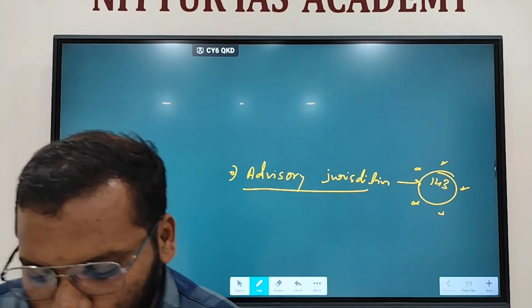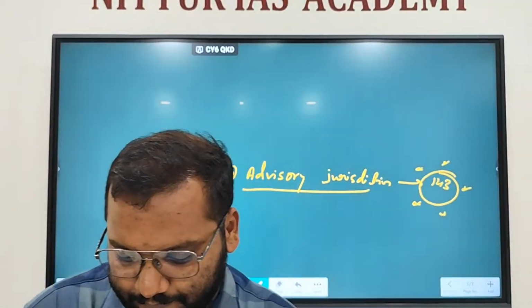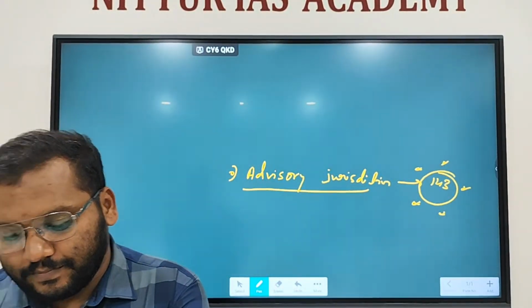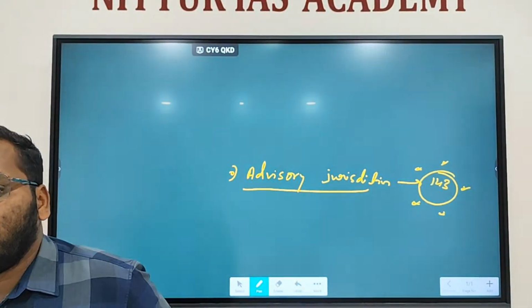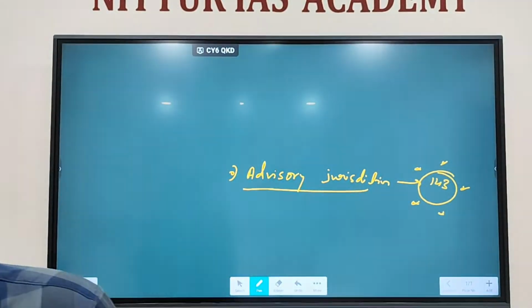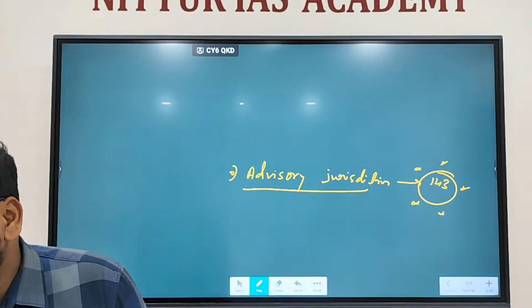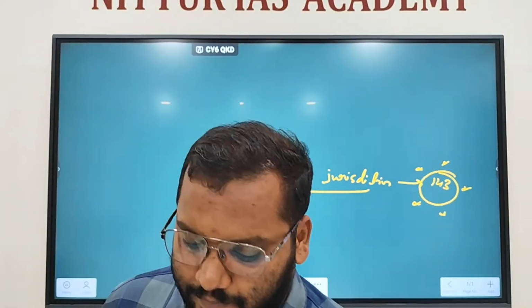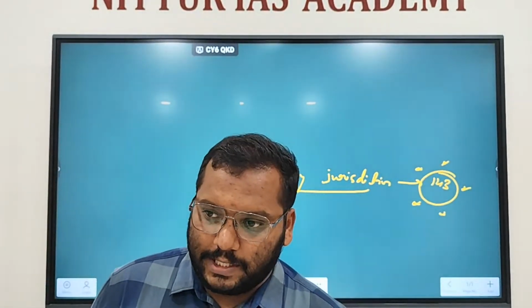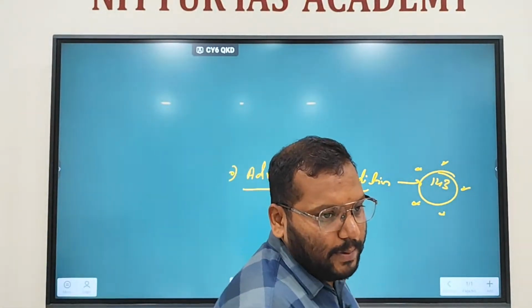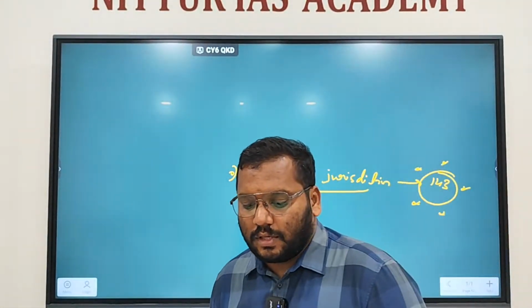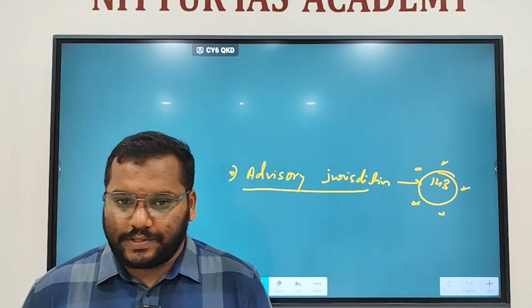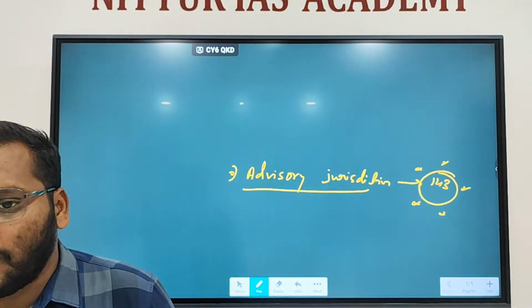Supreme Court, first case is any question of law or fact of public importance which has arisen or which is likely to arise. Okay? Which has arisen or which is likely to arise. That is under Article 143, this is option A.